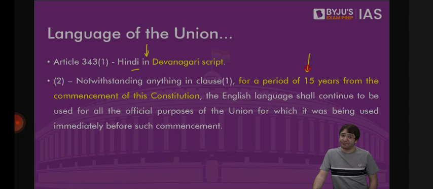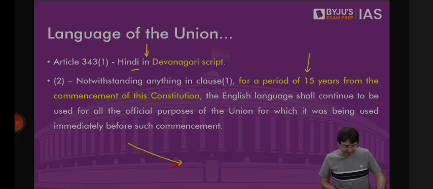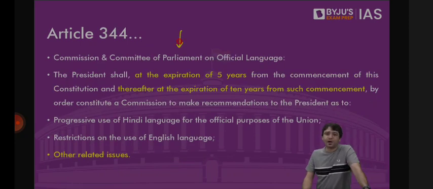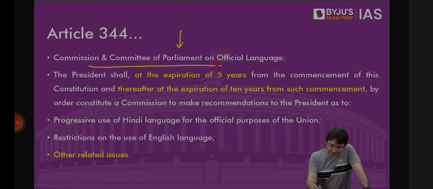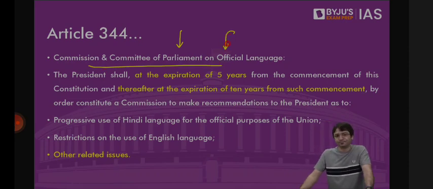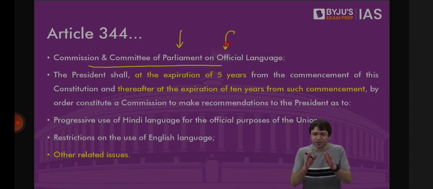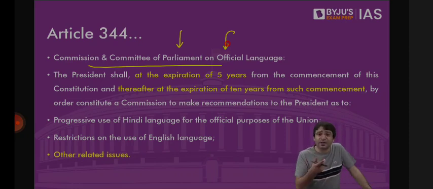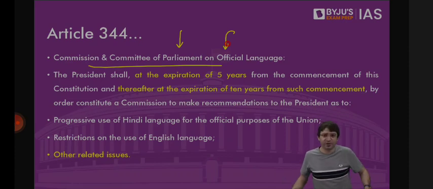But then every 5 years, and then every 10 years, there should be a committee, a committee of the parliament on the official language. So what does that mean? What is the official language of the union? Hindi in Devanagari script. What is the national language of India? There is no national language of India. There is only an official language. There is no national language. So Hindi is not a national language. Hindi is the official language of the union.